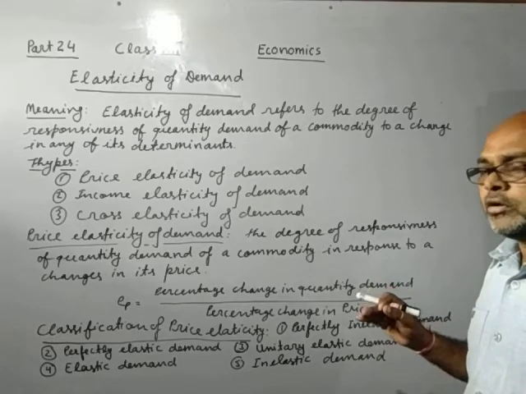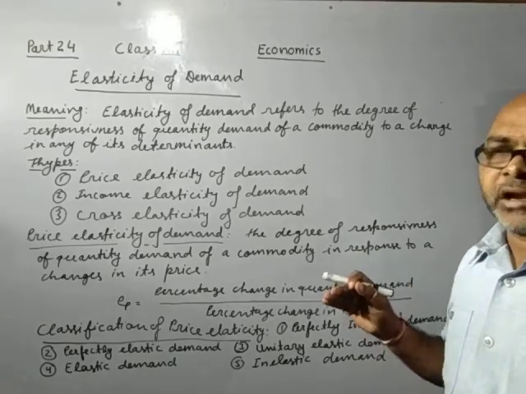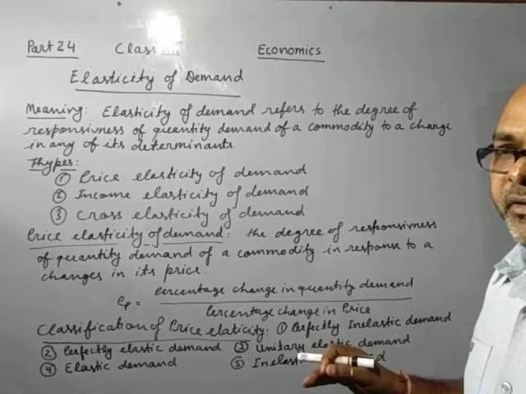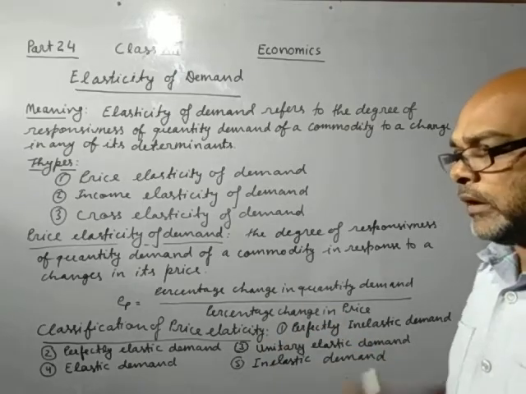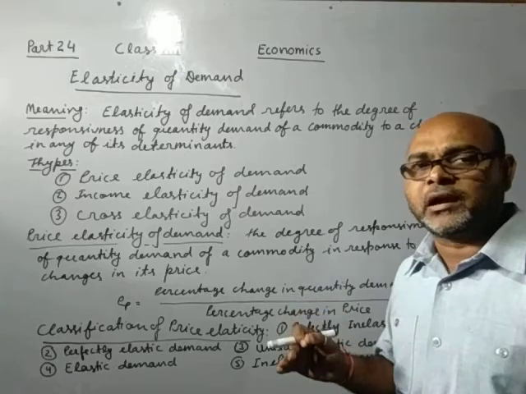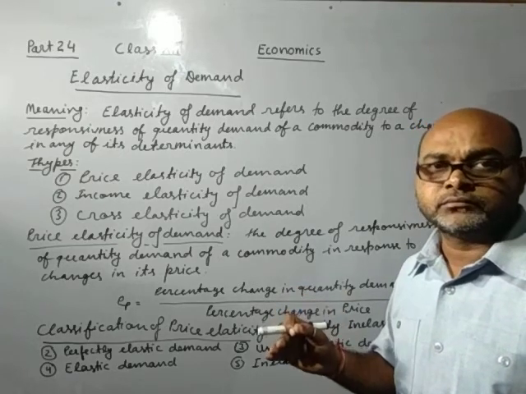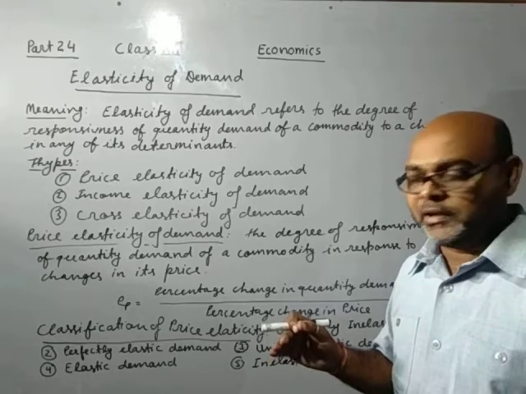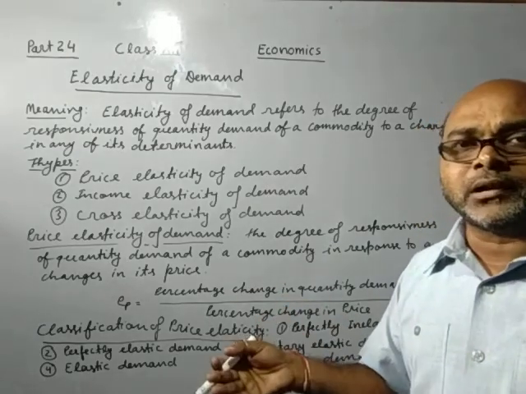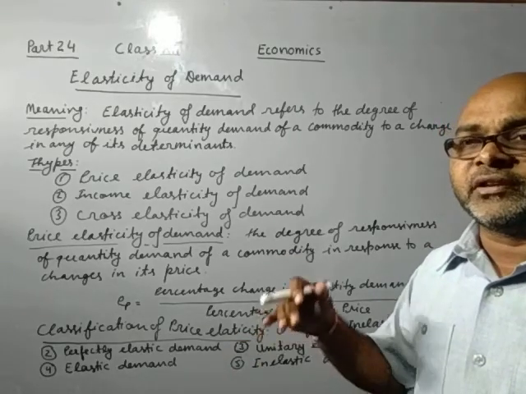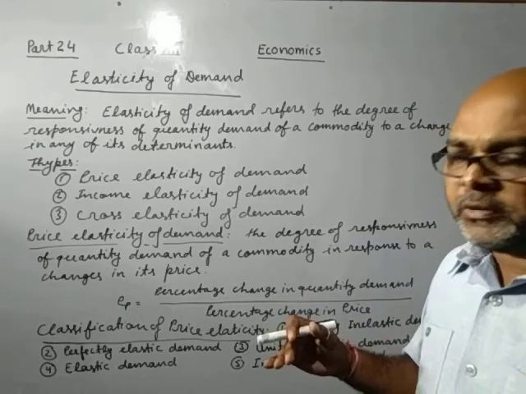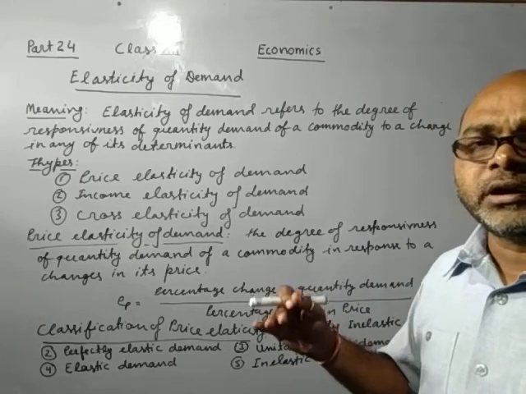Either the salt rate is 10 rupees per kg or the salt rate is 100 rupees per kg, 10 times more. But when you use the salt, you will use it according to your taste. If the price falls, you will not use more salt, or if the price increases, you will not use less salt. Always you will use the salt according to your taste.